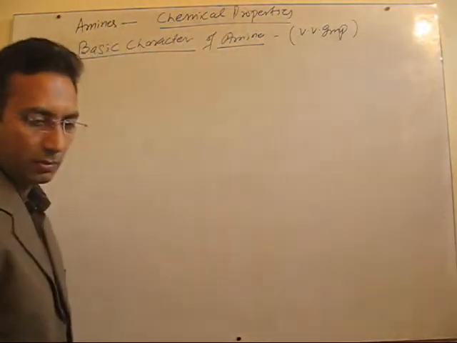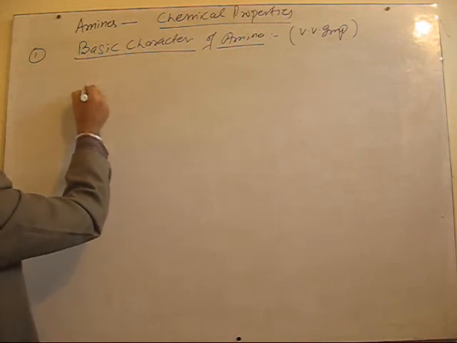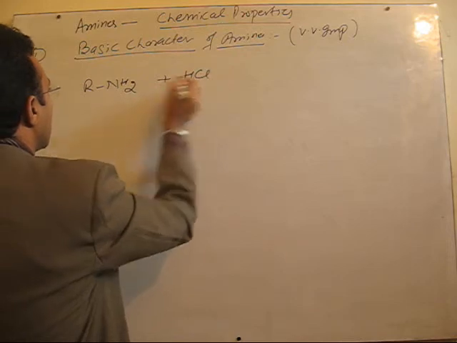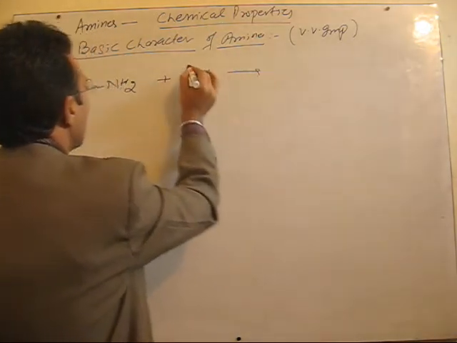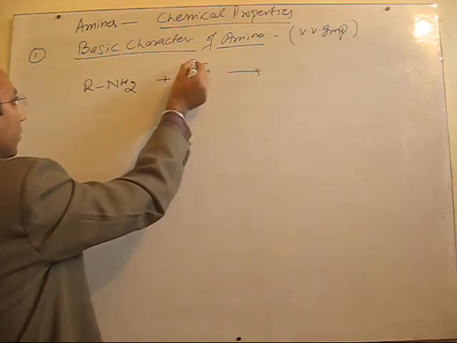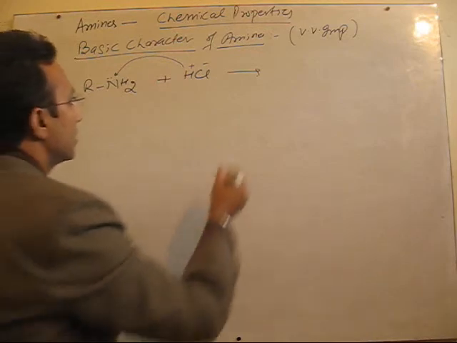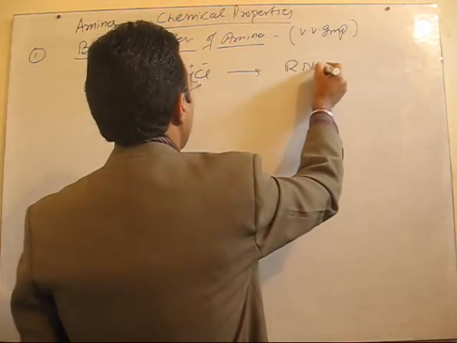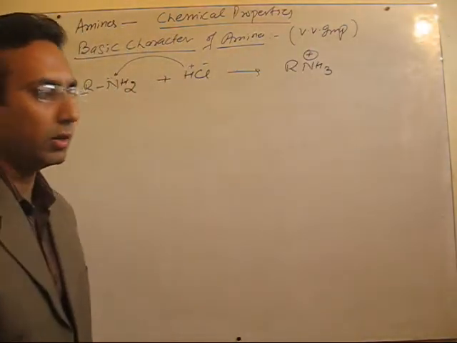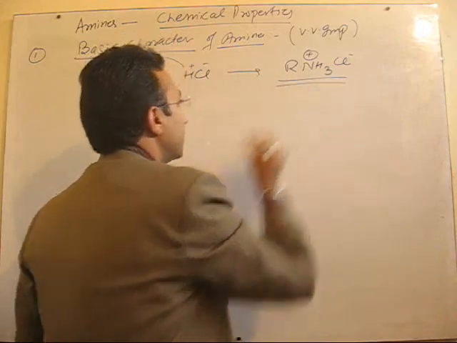Now let's do their reaction. If they are bases, they might form salt with the acids. For example, we have here RNH2, one very important reaction here. This is a general reaction, it reacts with HCl, so a proton is there. Just to understand, I have put this sign. So it will be RNH3 plus charge, because nitrogen has donated its lone pair to the proton, and Cl negative. So you will get this salt.